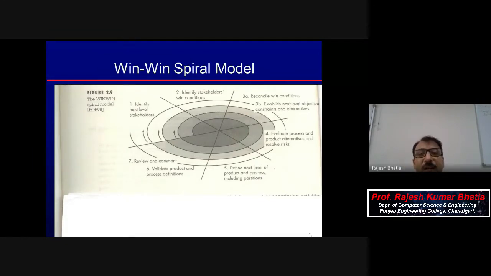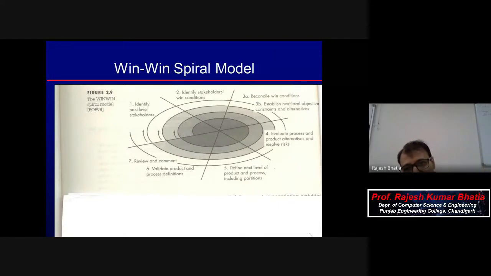Then second is identify stakeholders' win conditions. What are win conditions? Like I told you, the client wants to spend only 8 lakhs, but you have quoted 10 lakh. So now you want to identify the win conditions. Sometimes a few key requirements are the win condition.